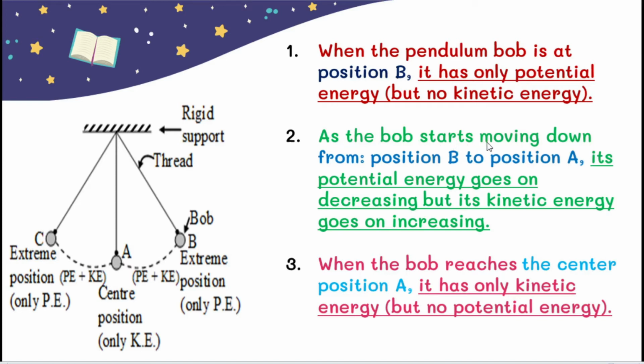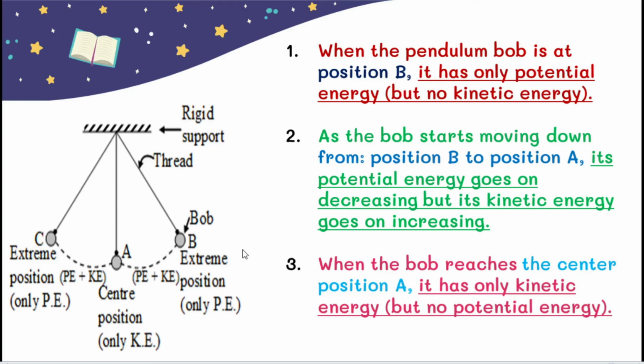As the bob starts moving down from position B to A, when we leave the metal ball, it starts to swing. As it goes from B to A, its potential energy goes on decreasing, but its kinetic energy goes on increasing. We already know that when an object is in motion, it has kinetic energy.